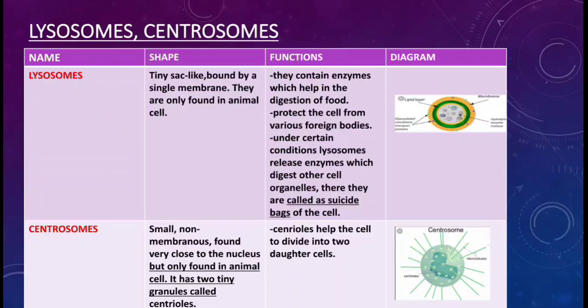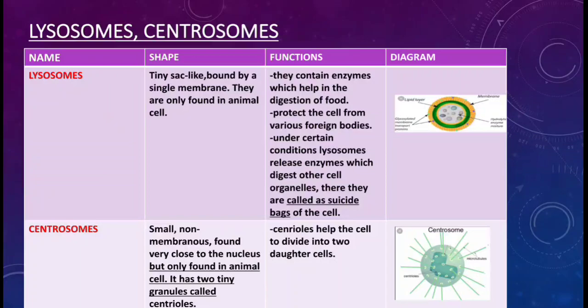If you look at the diagram of centrosome, you can easily spot the two tiny dots over there, which are two tiny spherical structures inside it. They are called centrioles, and these centrioles are present inside the centrosomes, very close to the nucleus.